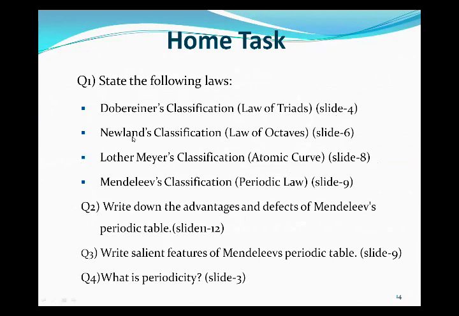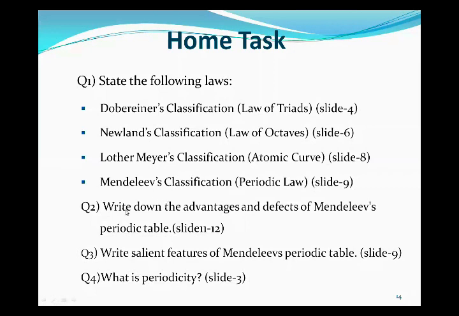Next one is the Newlands classification, law of octaves; this law is present on slide number 6, and you can take help from your textbook. Lothar Meyer classification, atomic volume curve, slide number 8, and Mendeleev classification, periodic law, that is slide number 9. You have to write the statement of these classifications.